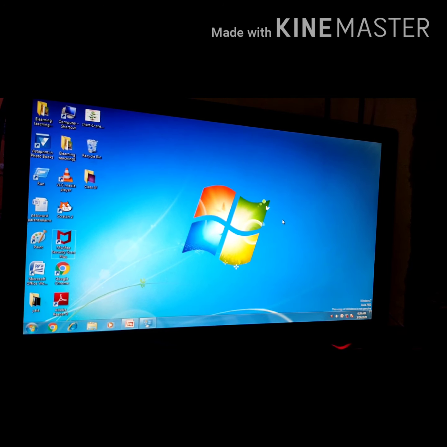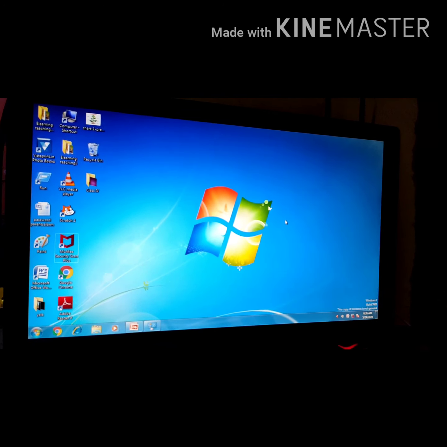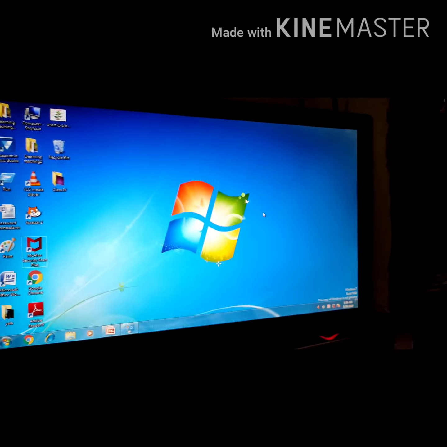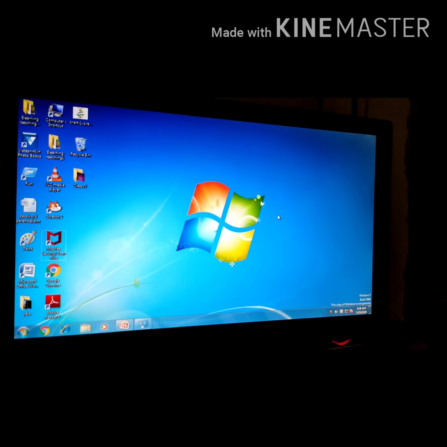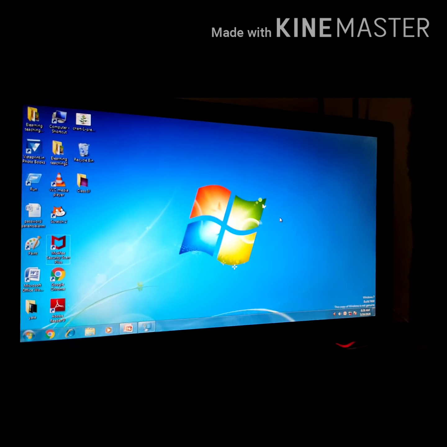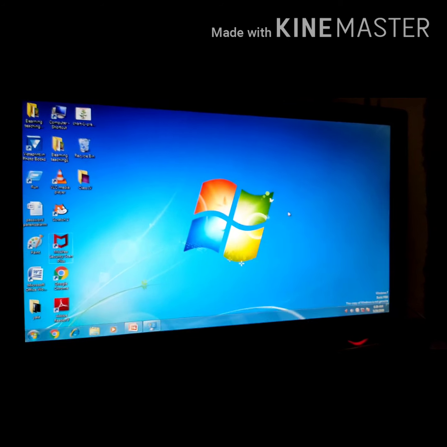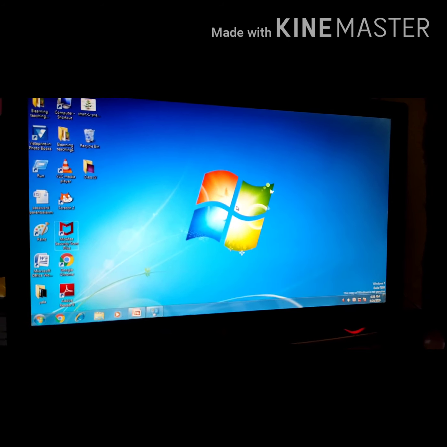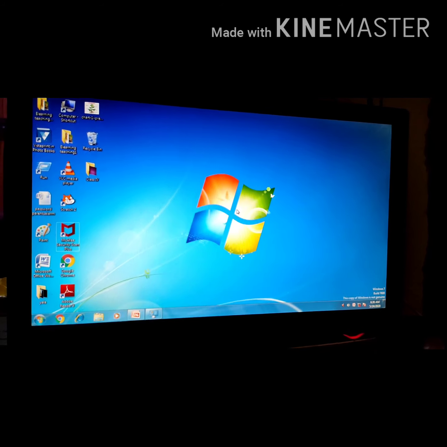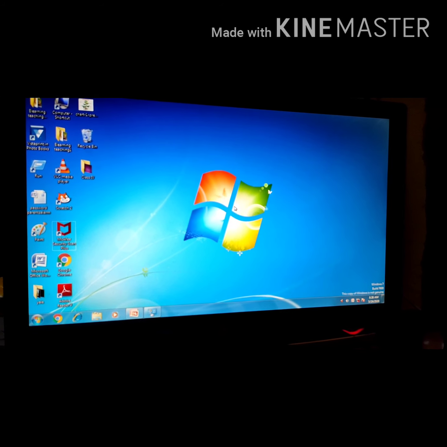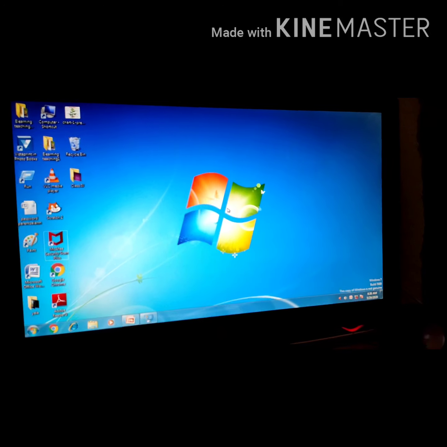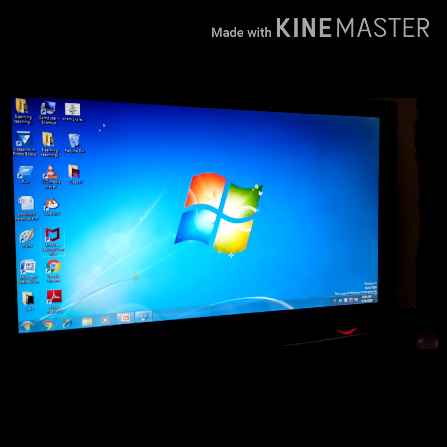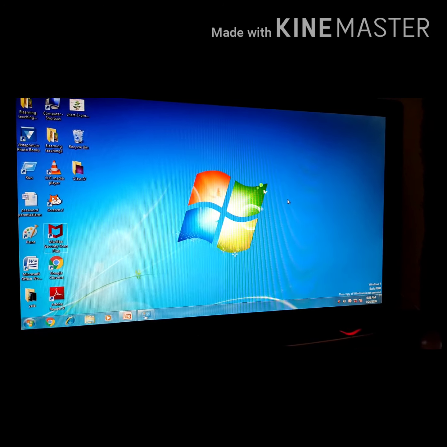Starting Windows 7. When you switch on the computer, the operating system stored in your computer starts loading itself into its main memory, which is also known as the RAM. This process is known as booting, B-O-O-T-I-N-G. After some time, the screen appears, which is called the desktop.